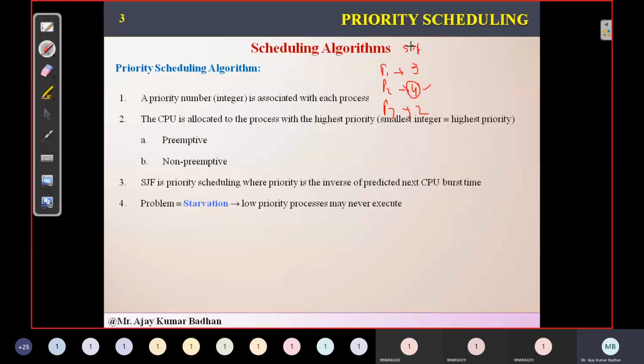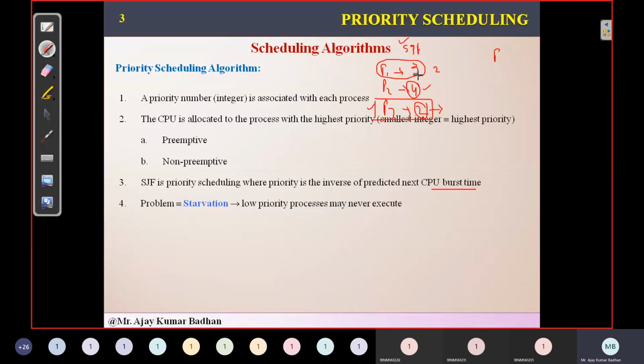If you apply SJF, the one you execute first is P3, because it has the lowest CPU burst. So you are giving more priority to P3 rather than P2 and P1 in SJF. The lower the CPU burst, the higher the priority you give. That is what it says here: priority is the inverse of SJF. The priority is the inverse of the next CPU burst. So whichever is lowest, we'll give it the priority based on that. Let us suppose 3 is given the second priority as 2.